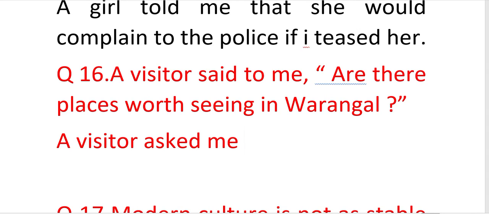A visitor asked me, and whenever we have a close-ended type of question in the direct sentence and narration, we use one word, if, other word, whether. So I'm going to use here, a visitor asked me if there were, and are will change into were.